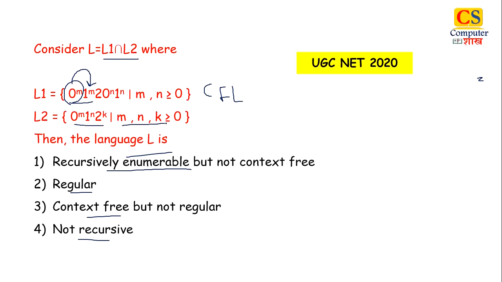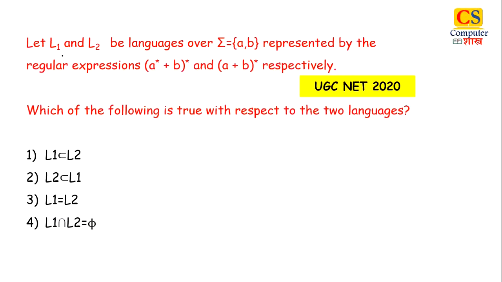Now see, we are given a power of something, but still we need not remember anything, because all these powers m, n and k are different. So this is a regular language. And we all know that the intersection of regular and CFL is always CFL. So the right answer is that the intersection of L1 and L2 will be a context-free language but not regular. So the answer is 3.